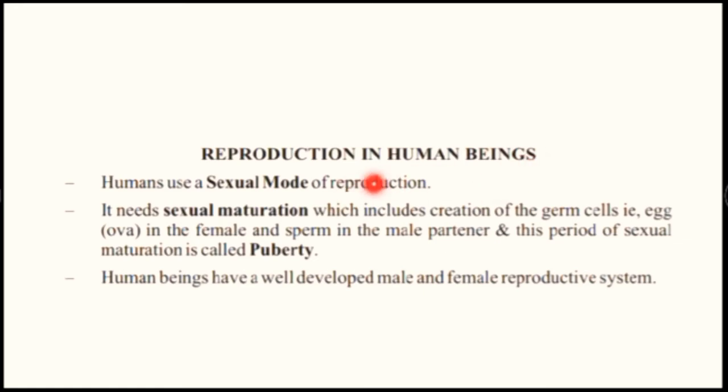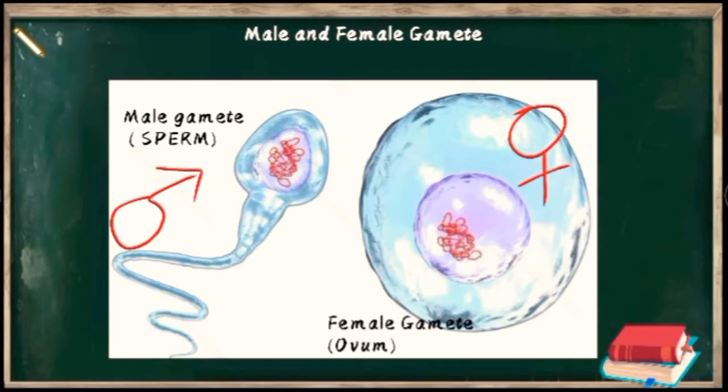Students, human beings cannot form sperm or ovum since childhood. It is not possible. They are only capable of forming these gametes as soon as they reach puberty. Before the human being reaches puberty, it is not possible. Sperm and ovum are not produced by infants or small children.